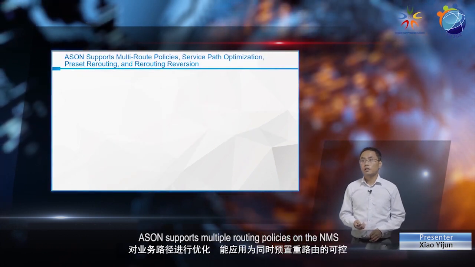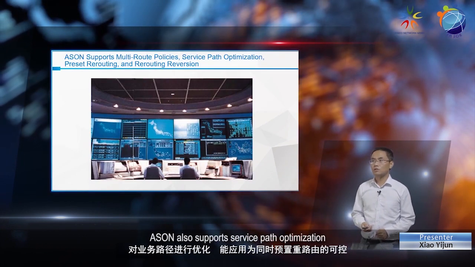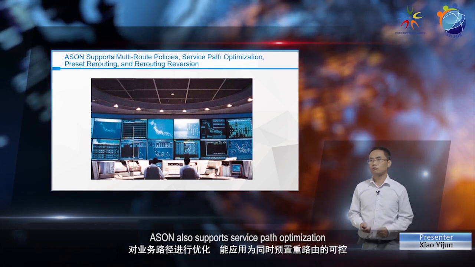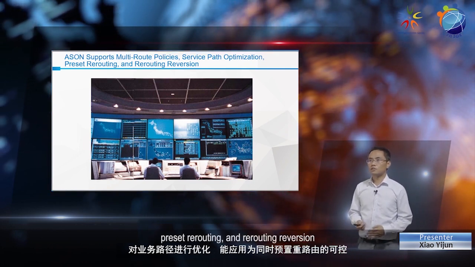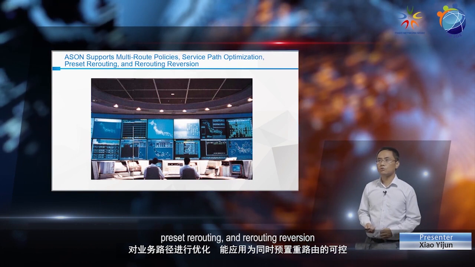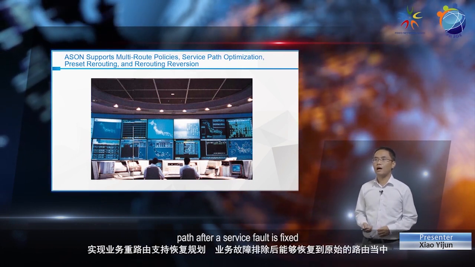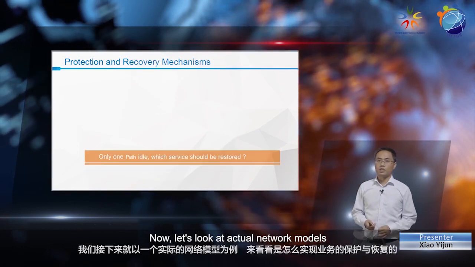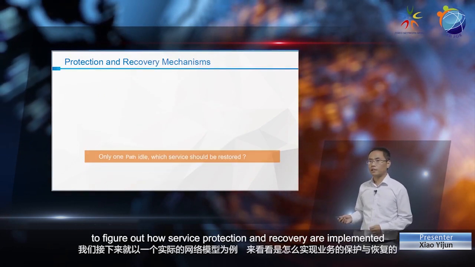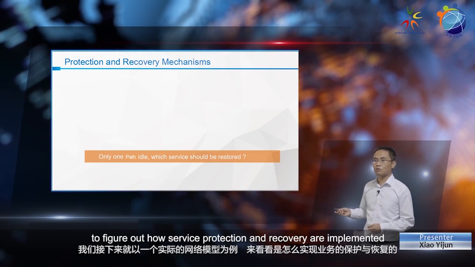ASON supports multiple routing policies on the NMS. ASON also supports service path optimization, preset rerouting, and rerouting reversion. Services can switch back to the original path after a service fault is fixed. Now let's look at actual network models to figure out how service protection and recovery are implemented.